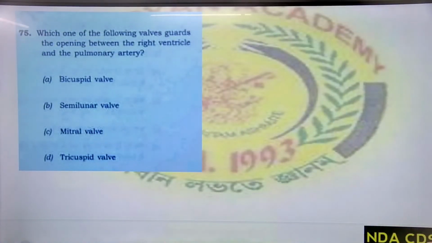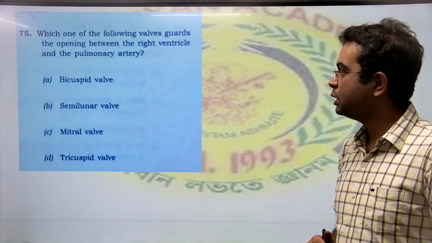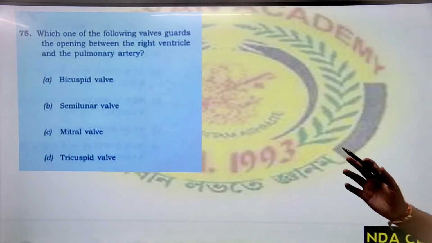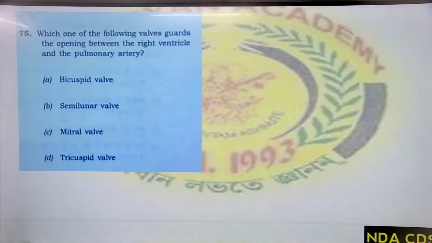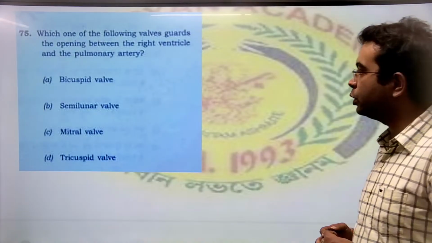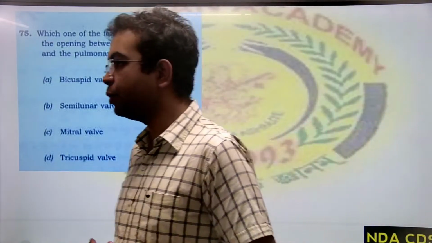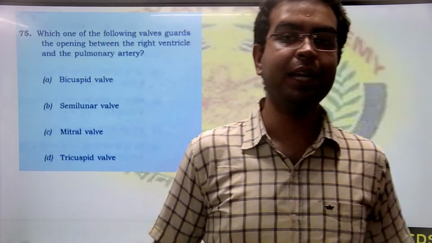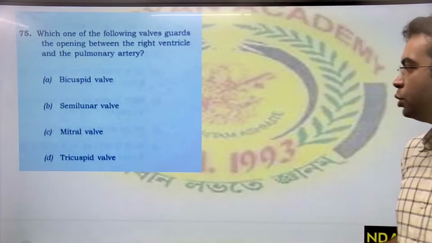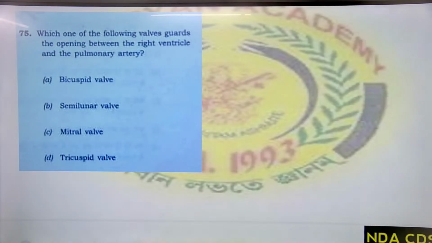Coming to the next question, which one of the following valves guards the opening between the right ventricle and the pulmonary artery? ठीक है, तो होता क्या है कि जो पल्मोनरी आर्टरी होता है, ठीक है, पल्मोनरी आर्टरी आपके ब्लड को लेकर लंग्स तक जाए, ठीक है. So what is the correct answer here? The correct answer